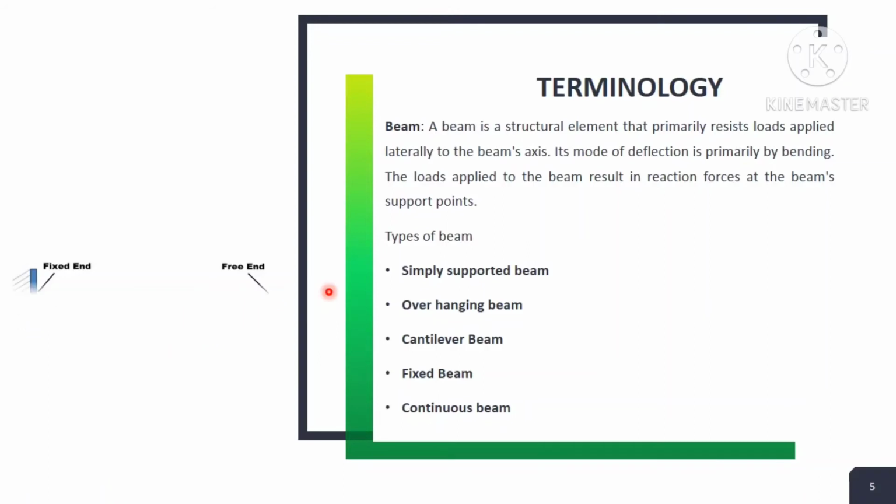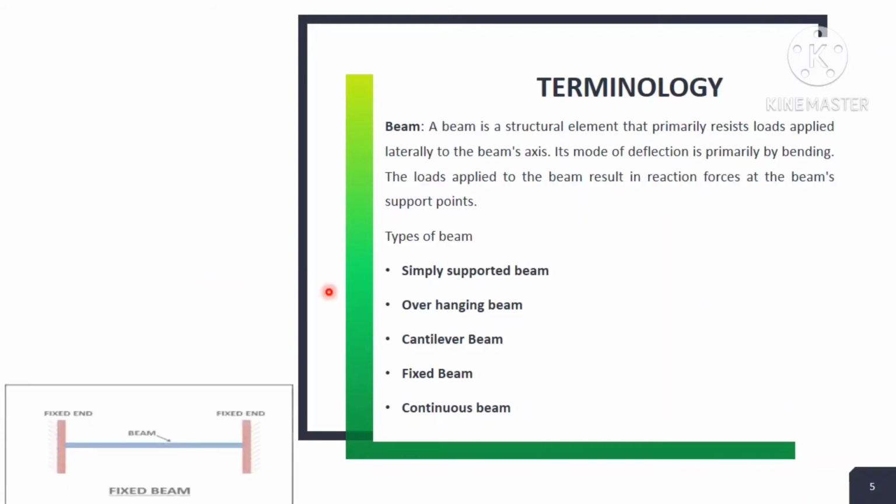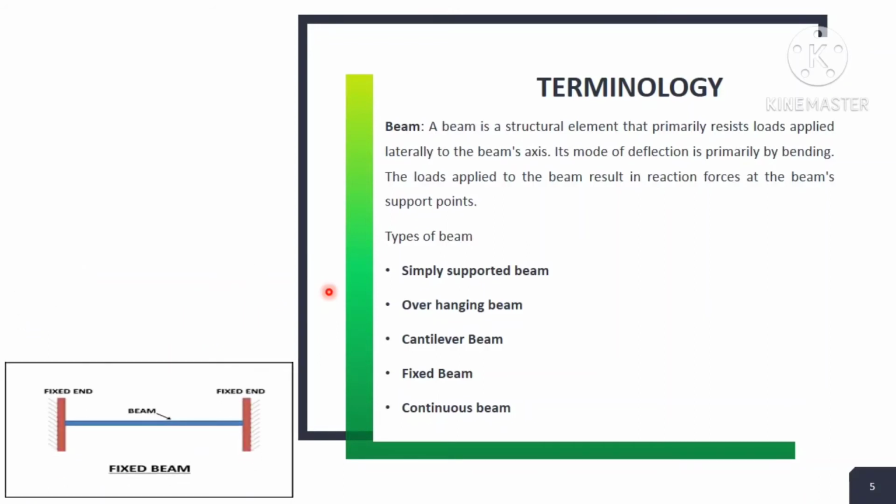After that there is the beam known as the fixed beam, means the beam which is not simply placed on the column, but is fixed at both ends. That type of beam is known as the fixed beam.